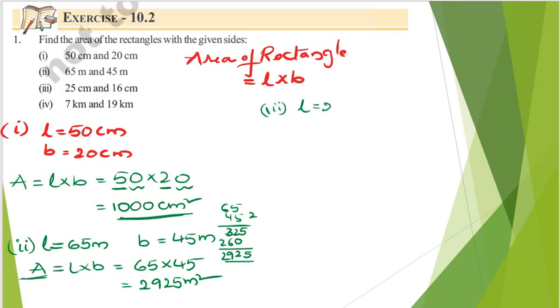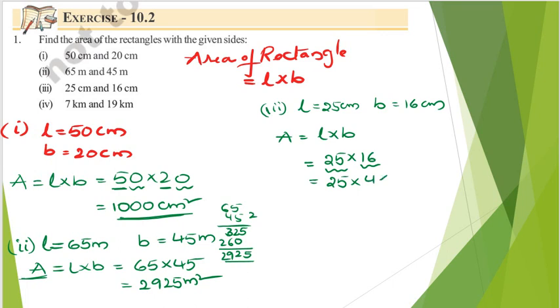So what is length given? 25 centimeters. What is breadth given? 16 centimeters, right? Now what is area formula? Area is nothing but length into breadth. So length is 25 centimeters and breadth is 16 centimeters. Whenever you are having 25, we already know 25 into 4 is nothing but 100, right? So what I am going to do is split this 16 as 4 into 4. So 25 4s are 100. 100 into 4 is 400 centimeter square.